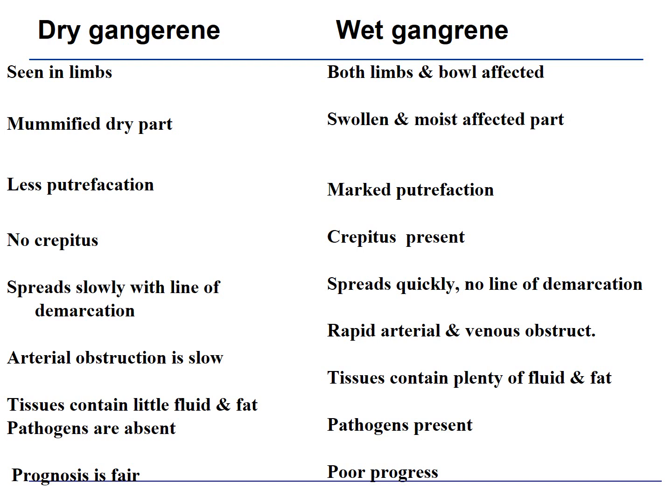Wet gangrene spreads very quickly and there is no line of demarcation, whereas the line of demarcation is present in dry gangrene. Dry gangrene is commonly caused because of arterial obstruction, whereas venous obstruction can be the cause for wet gangrene. In dry gangrene the tissue contains little fluid and fat as compared to wet gangrene, and pathogens are absent. The prognosis is relatively better in dry gangrene than in wet gangrene.